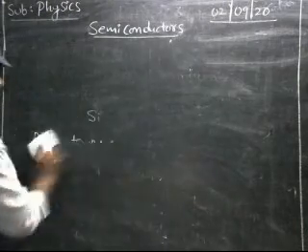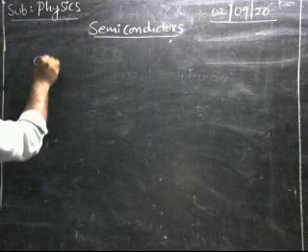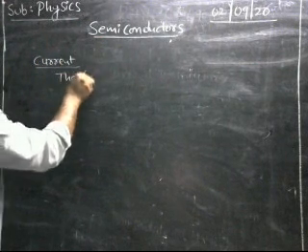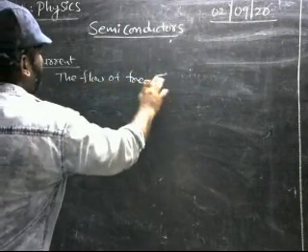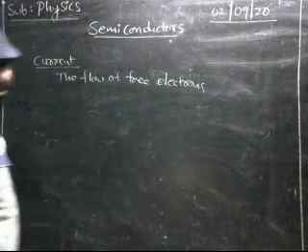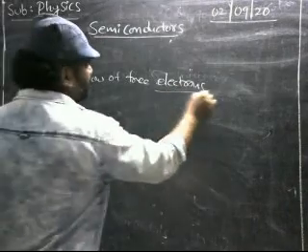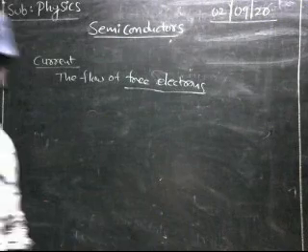It's important. So now I want to give the definition for the current. What is a current? Current means the flow of free electrons. The flow of free electrons is called current. Free electrons means what? What is a free electron?